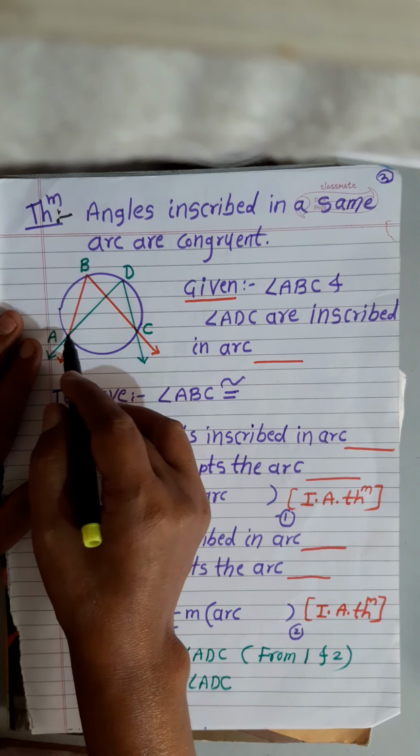We have to prove that these inscribed angles are congruent. That means we have to prove that angle ABC is congruent to angle ADC.